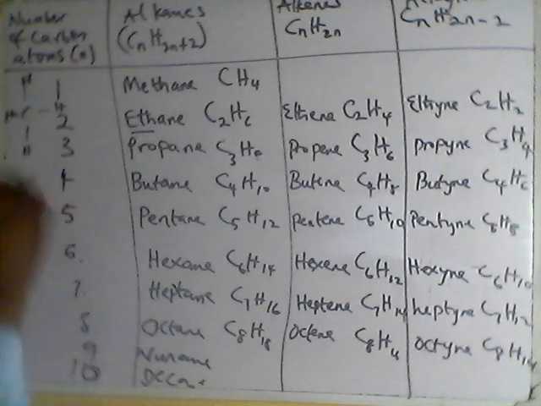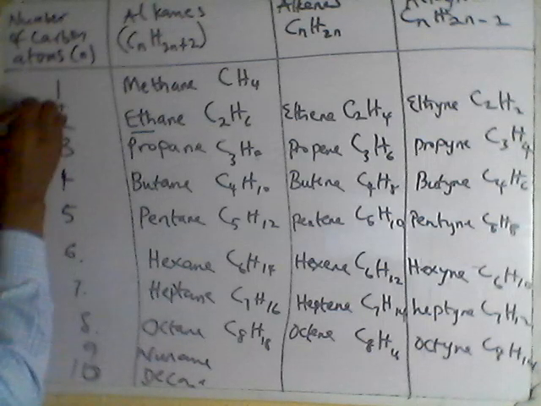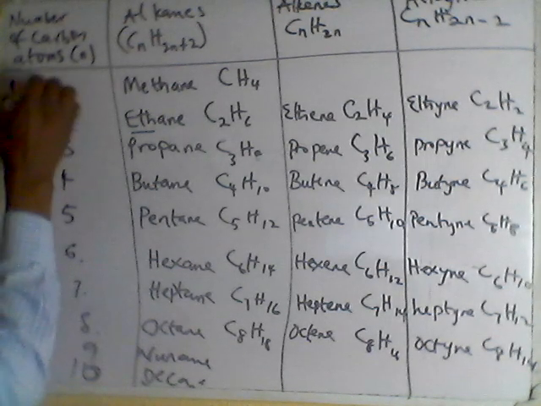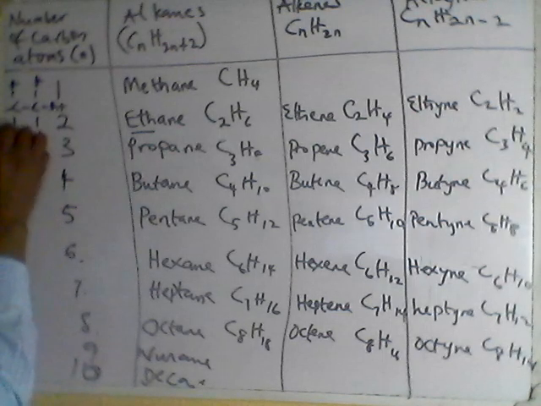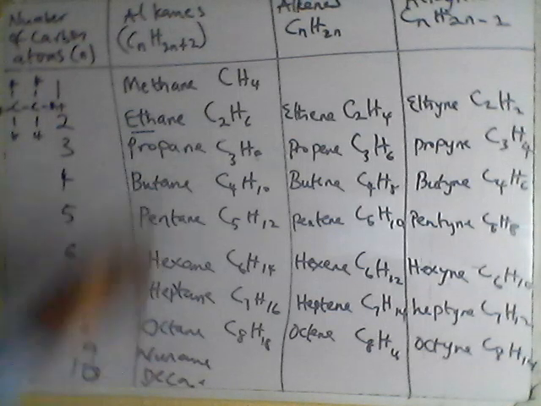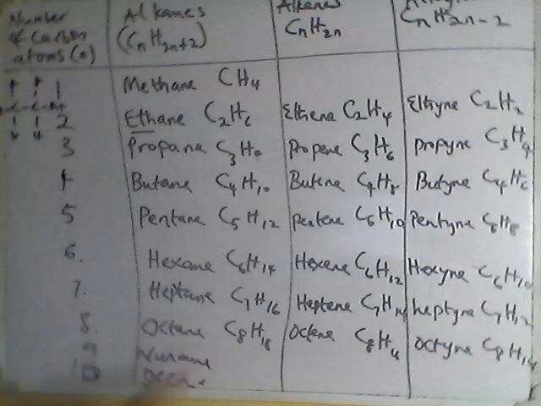For the one that has 2, I can do something like this, C, C, and so on, with hydrogen here, here, here, here, here, and here. So this is the structural formula, and there are single covalent bonds for the alkanes.